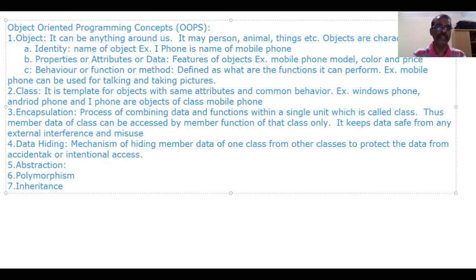So data hiding is a mechanism of hiding member data of one class from other classes.